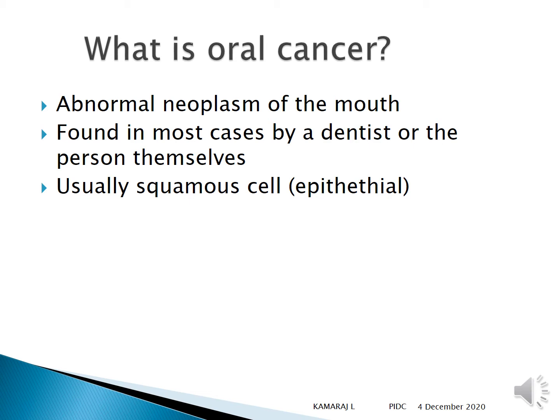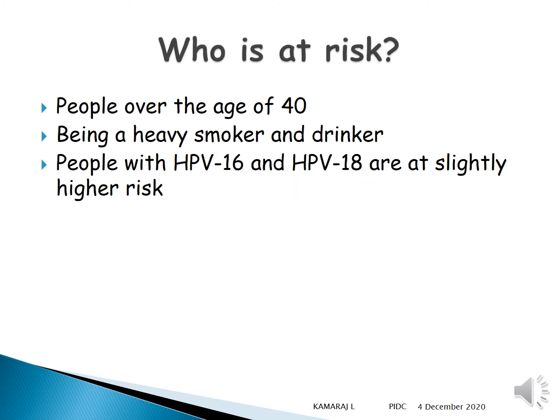What is oral cancer? It's an abnormal neoplasm of the mouth, and it is usually of squamous cell type. People over the age of 40 are at risk. If you are a heavy smoker and drinker, mostly alcoholic, you are at risk. People with HPV 16 and HPV 18 are at slightly higher risk.